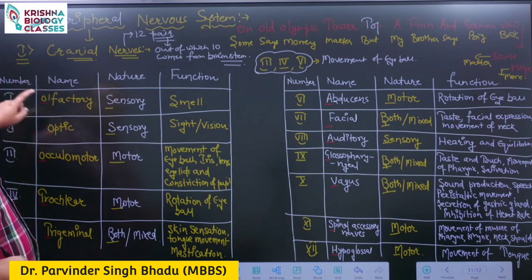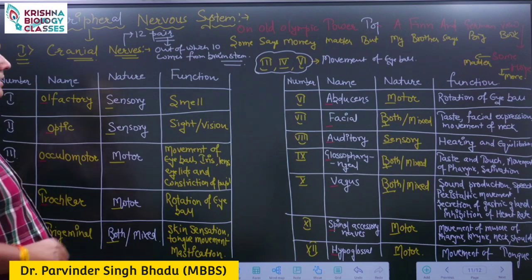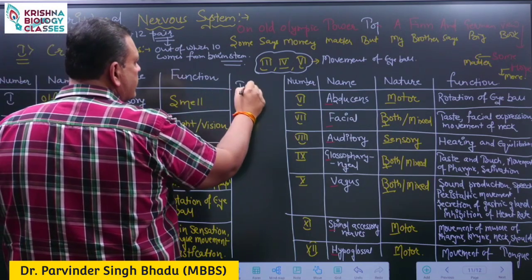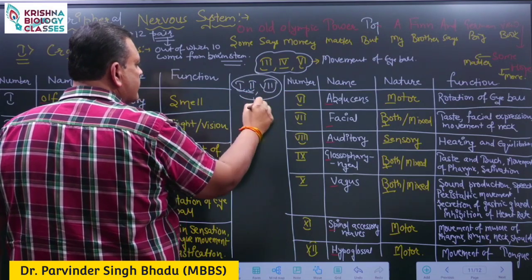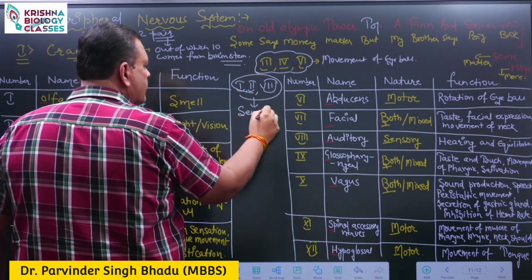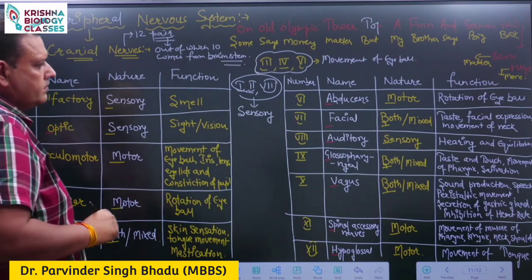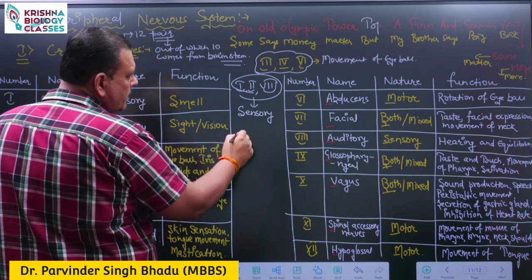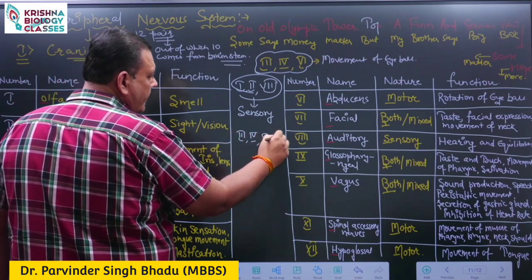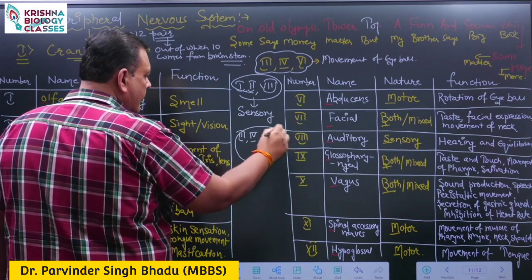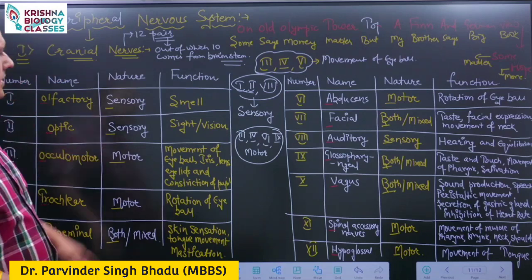The first, second and eighth are sensory in nature. Third, fourth, sixth and ninth are motor, and the remaining are mixed nerves.